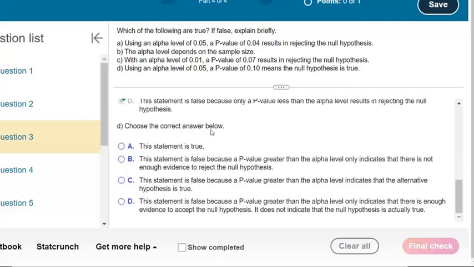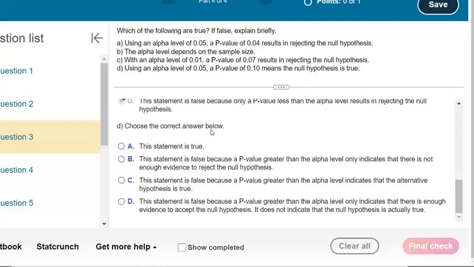Because alpha is 0.05, p-value is 0.1, means the null hypothesis is true. That is not quite true. It means we just don't have enough evidence to reject the null. We either reject the null hypothesis, the status quo, or we fail to reject the status quo. Okay? We don't conclude that the status quo is true. The only thing on trial really is the alternative, whether we have enough evidence for the alternative.